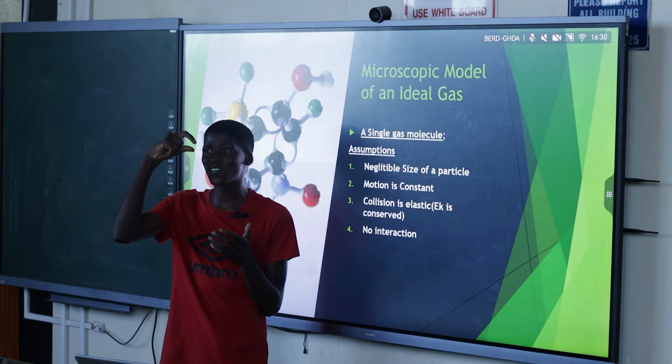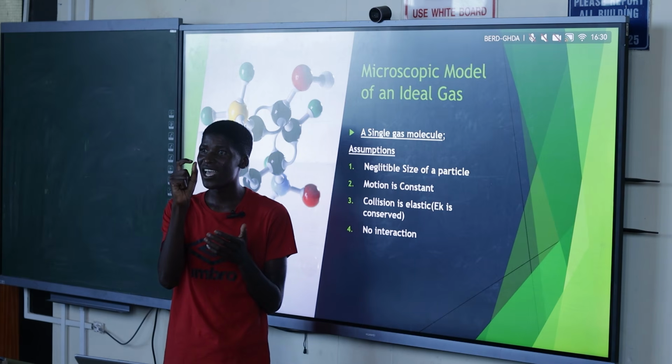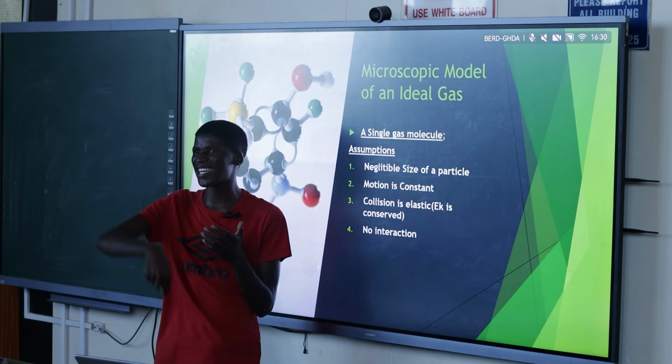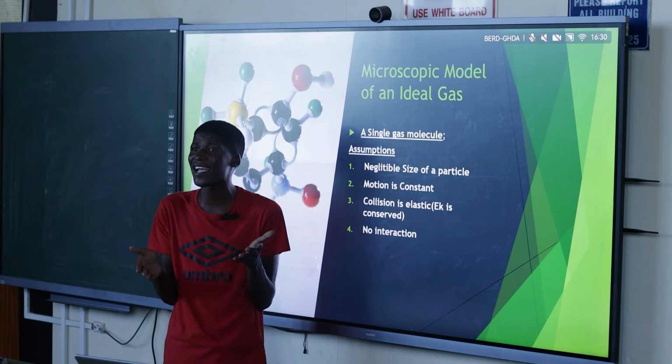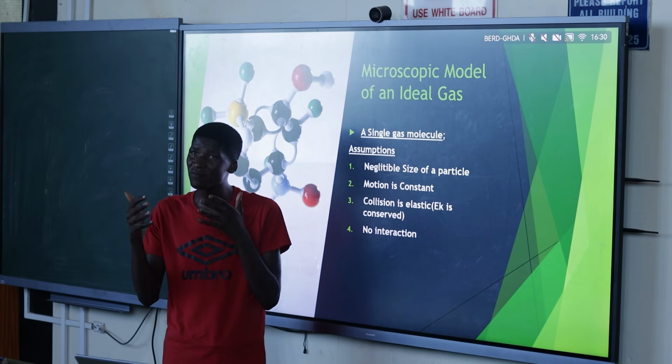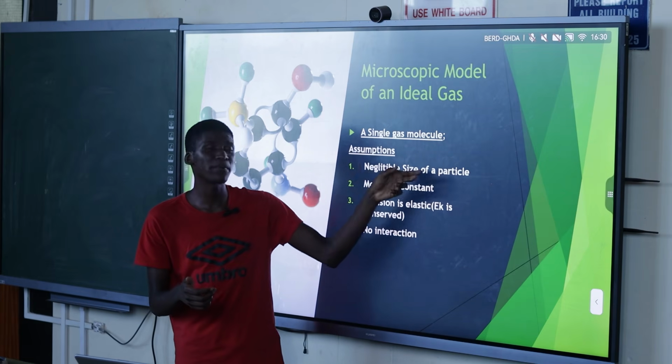We can see a grain of salt, but the particle is even smaller than a grain of salt. It won't occupy that much space. So that's why we assume it has a negligible size.